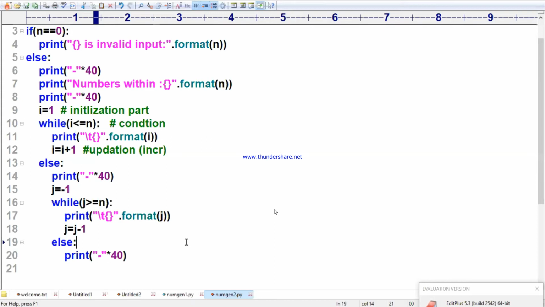Write a Python program which will generate a multiplication table for a given number.